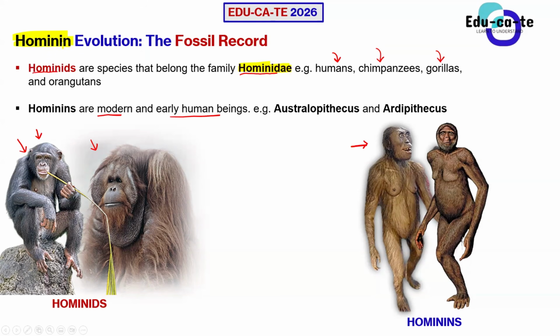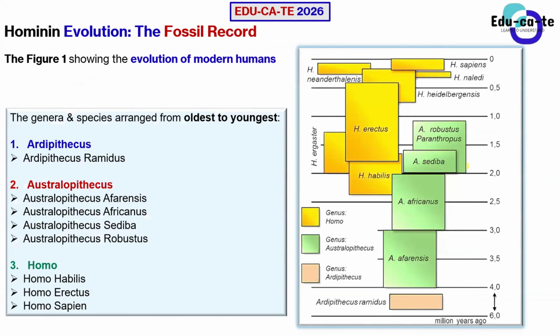A hominid can include the family Hominidae, including humans, chimpanzees, gorillas, and orangutans. All of those are hominids. But when you talk about hominins, we are more specific on the modern and early forms of human beings, how human beings looked in the past and how they look now. So we are going to be focusing on how hominin evolution actually happened. Let's look at this figure that is showing the evolution of modern humans. How did modern humans end up becoming the way they are?